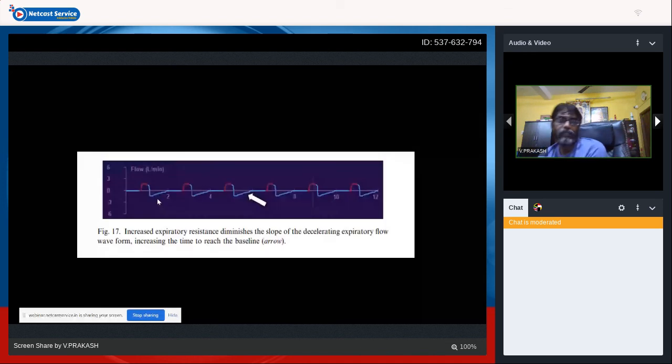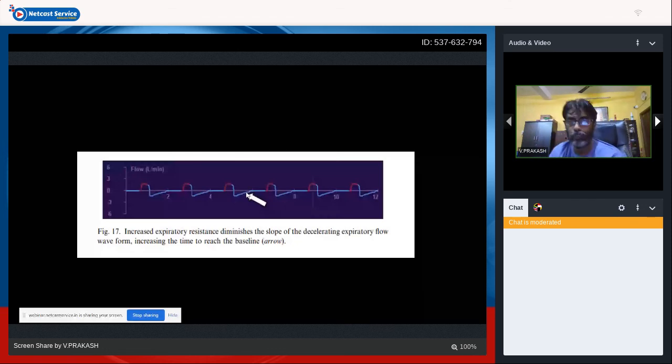So increased airway resistance can also be identified in your flow versus time scalar graphics. Increased expiratory resistance diminishes the slope of decelerating expiratory flow. So we know this is active inspiratory flow, slow inspiratory flow, accelerating expiratory flow, and decelerating expiratory flow. This time, the TE gets prolonged. Increased expiratory resistance diminishes the slope of the descending expiratory flow waveform, increasing the time to reach the baseline. So expiration is going to be difficult. It takes a longer time to reach the baseline, so the expiratory phase could be prolonged in case of resistance.